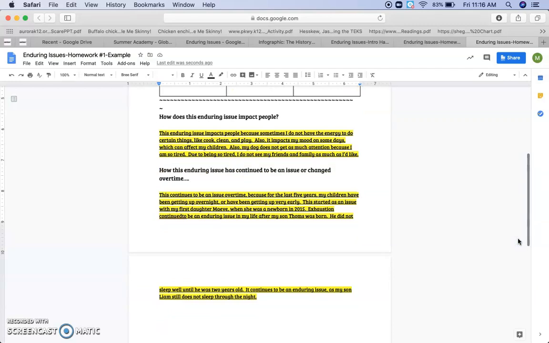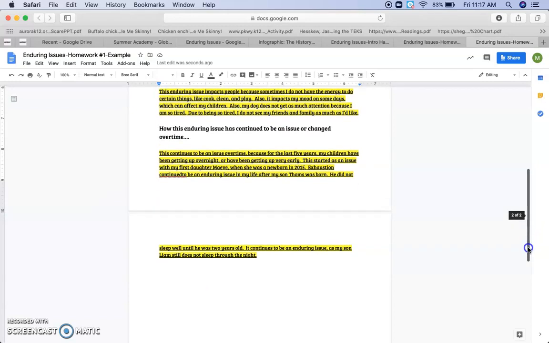It impacts people because sometimes I do not have the energy to do certain things: cook, clean, play. It also impacts my mood, okay, which can affect my children. My dog does not get as much attention because I am so tired, okay? I don't see friends and family as much. And this continues to be an issue over time. This is a really important part of the essay that we're going to have to look at.